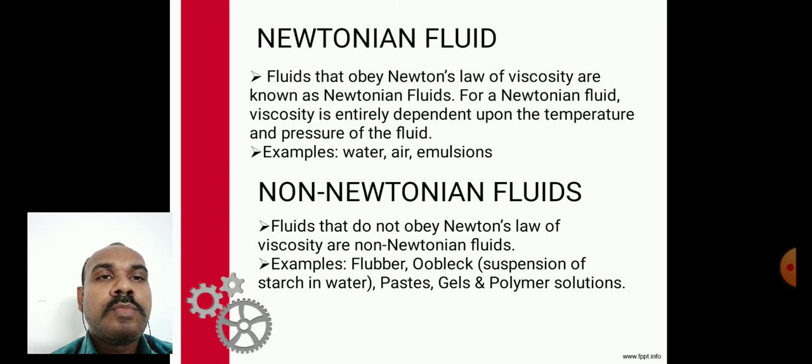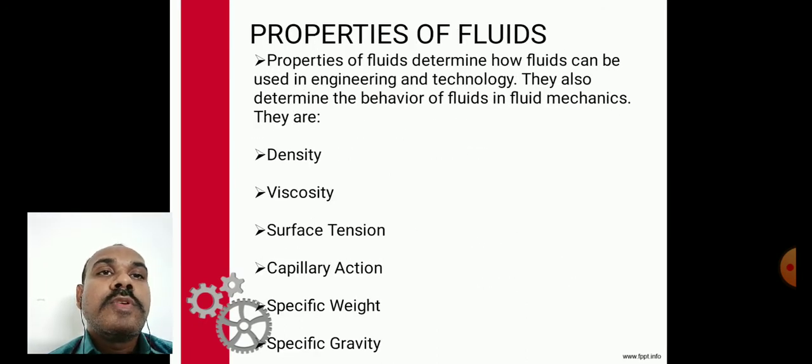Non-Newtonian fluids. Fluids that do not obey Newton's law of viscosity are known as non-Newtonian fluids. Examples: flubber, suspension of starch in water, paste, glaze, and polymer solution, etc. Here, properties of fluid. Properties of fluid determine how fluid can be used in engineering and technology. They also determine the behavior of fluid in fluid mechanics. They are density, viscosity, surface tension, capillary action, specific weight and specific gravity.